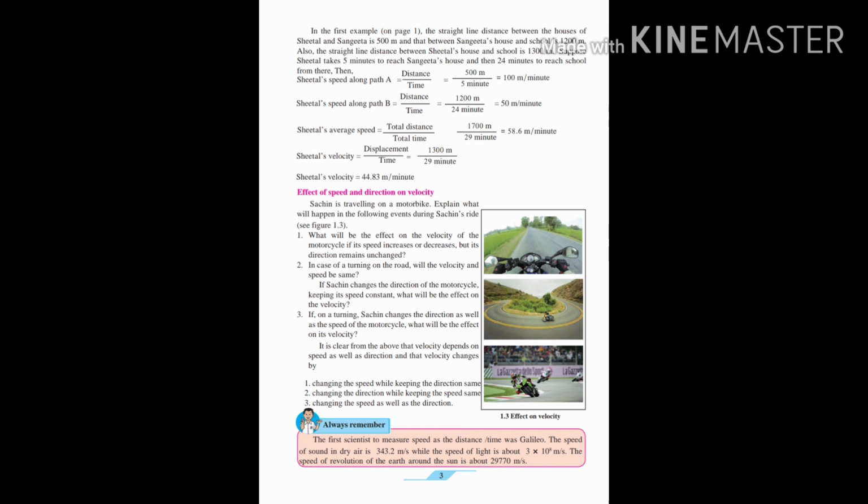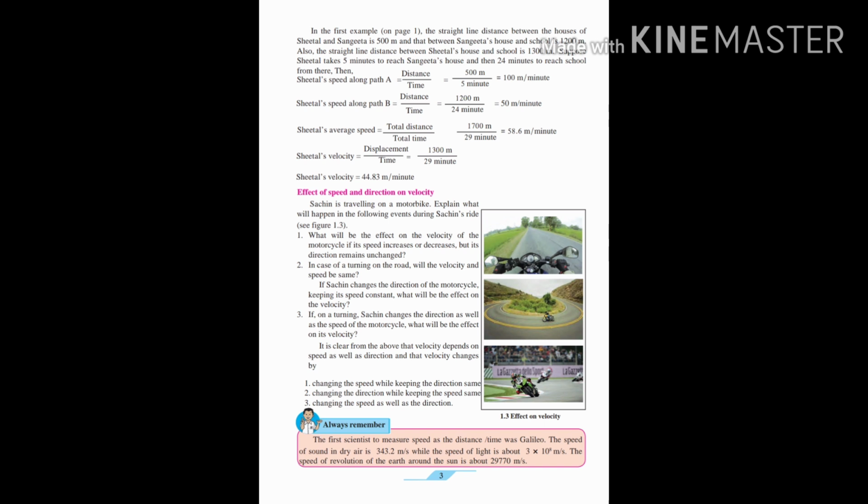Now what is the effect of speed and direction on velocity? Anything which is moving acquires speed and velocity. If the speed increases or decreases, of course the velocity is going to change. If the speed is more, velocity will be more. If speed is less, the velocity will also be less. What if the speed remains the same, but the direction of the moving object changes?